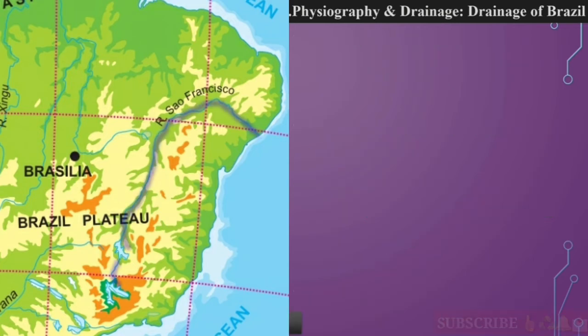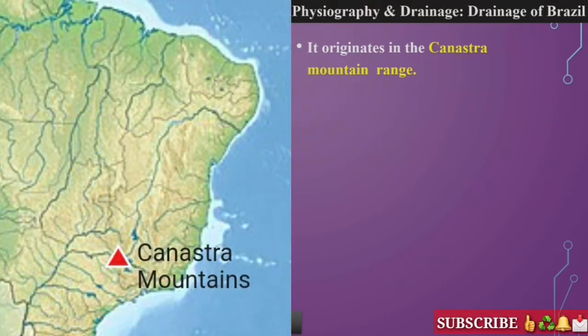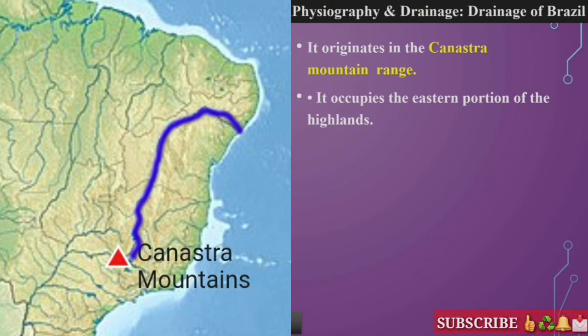Very good. Now students, from where does it originate? It originates in the Canastra mountain range. Students, this is one of the parts of the highlands we can say, and it originates in the Canastra mountain range. It occupies the eastern portion of the highland.